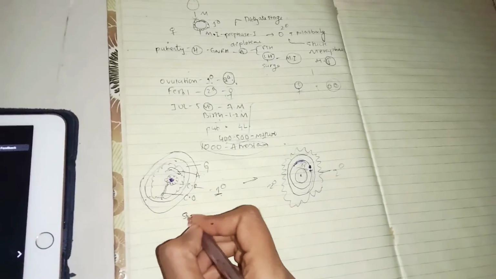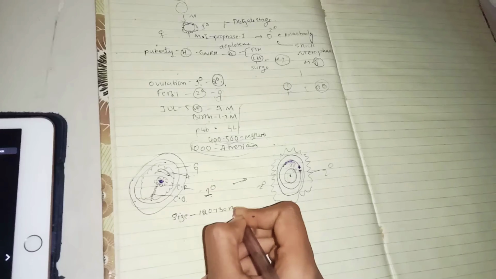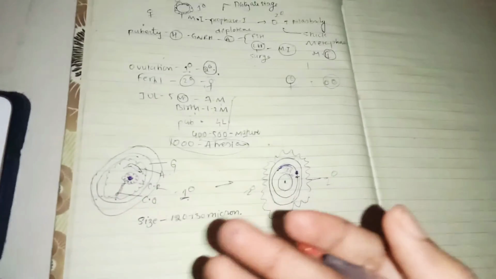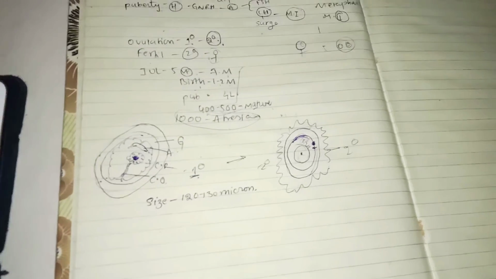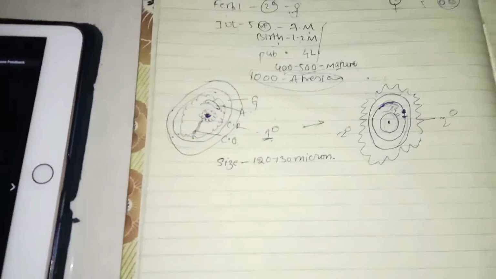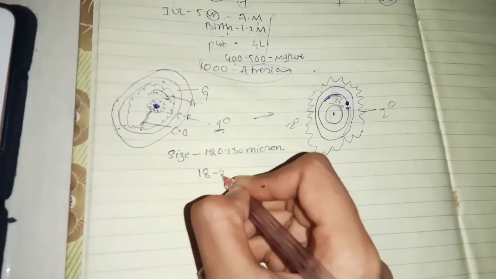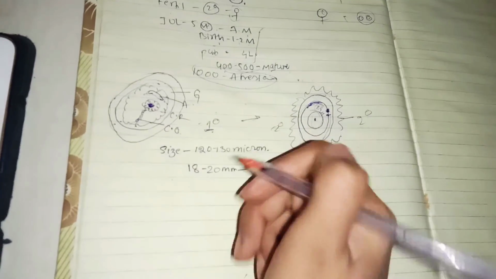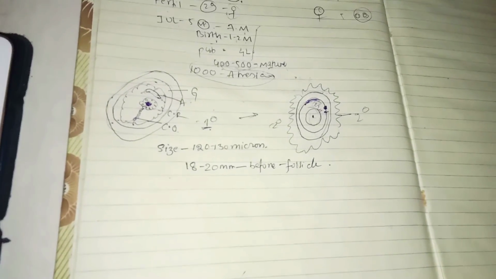So coming to the size of the ovum, the size of the ovum is about 120 to 130 micron. It is the largest cell in the body. If you remember, in the case of male, the length is about 55 to 60 microns, but female, you see 120 to 130 micron, the largest cell in the body. And the size of the follicle just before ovulation will be 18 to 20 millimeter.